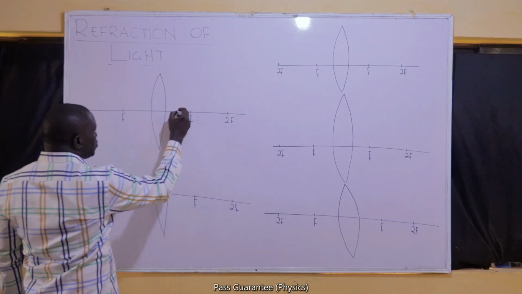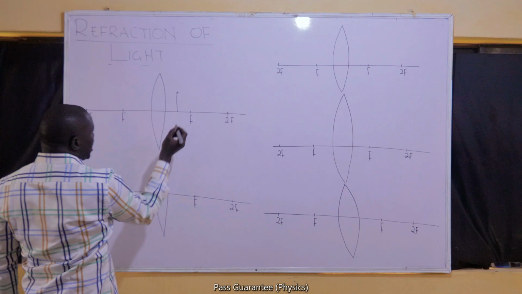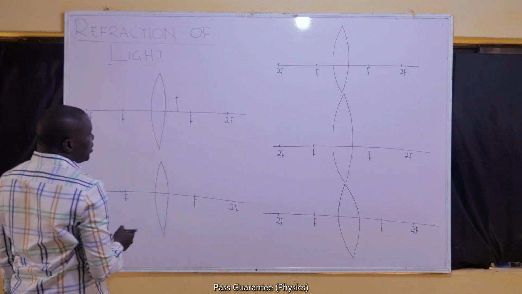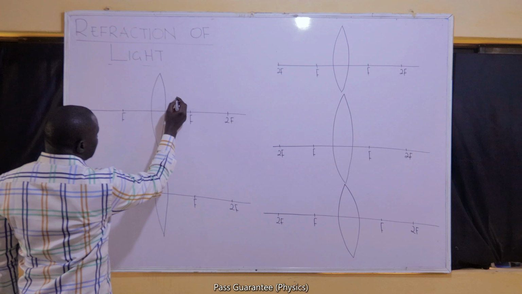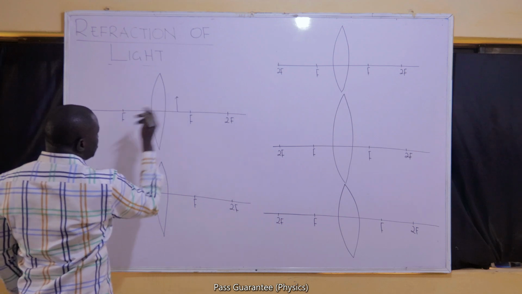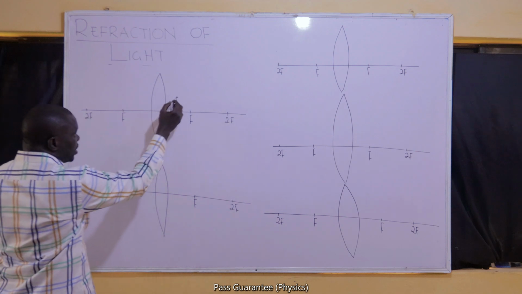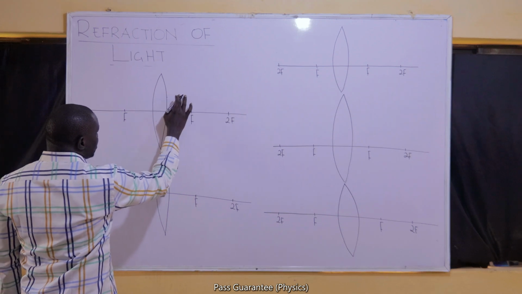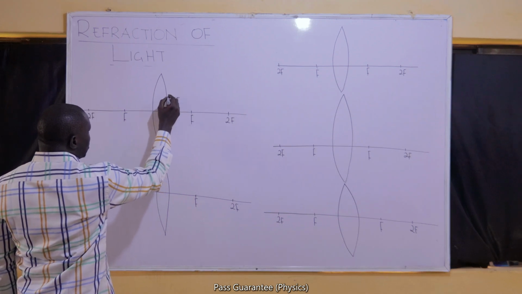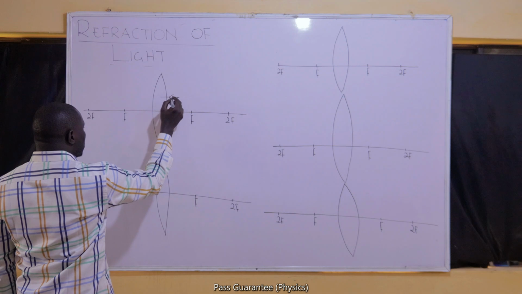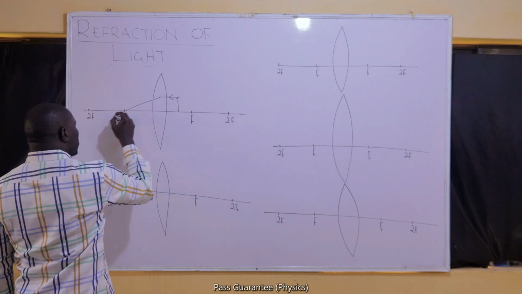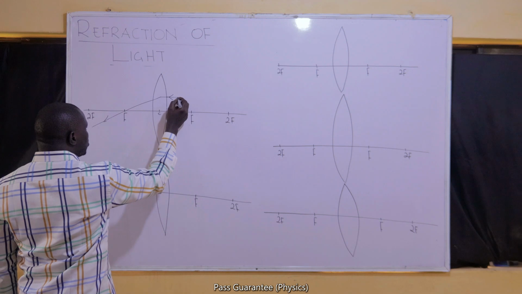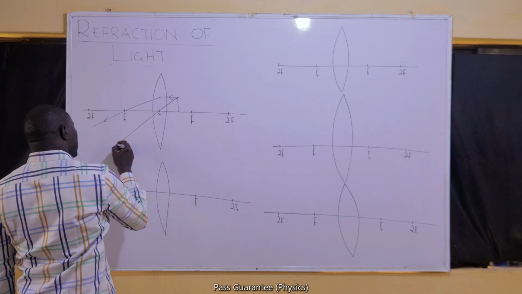So if the object is put between F and the lens, a ray of light that is parallel to the principal axis will pass through F upon refraction, and the ones that go through C will pass through C upon refraction.